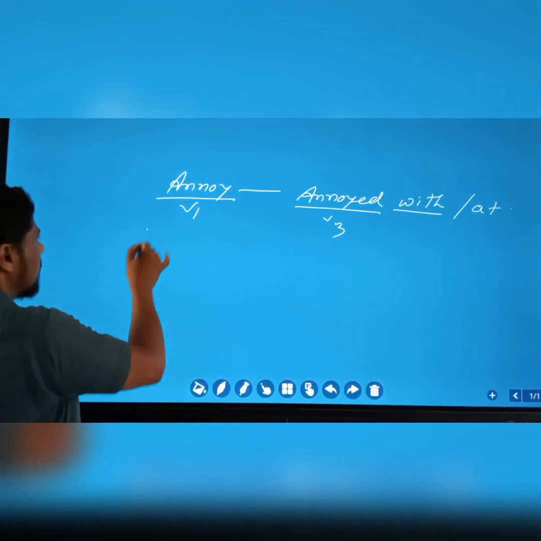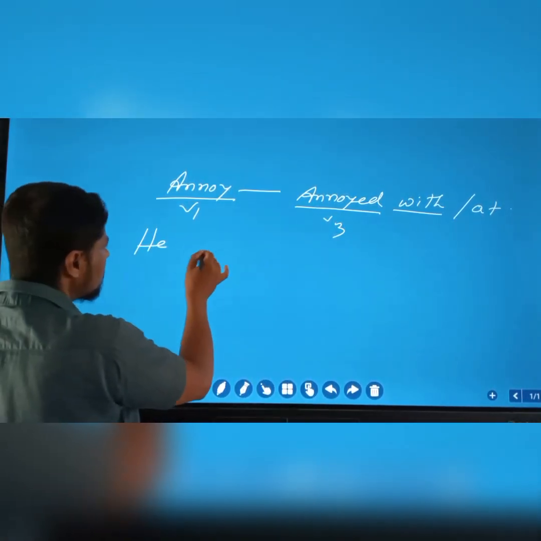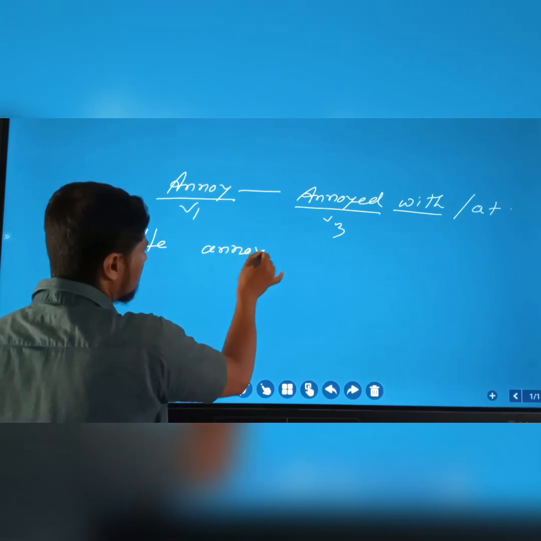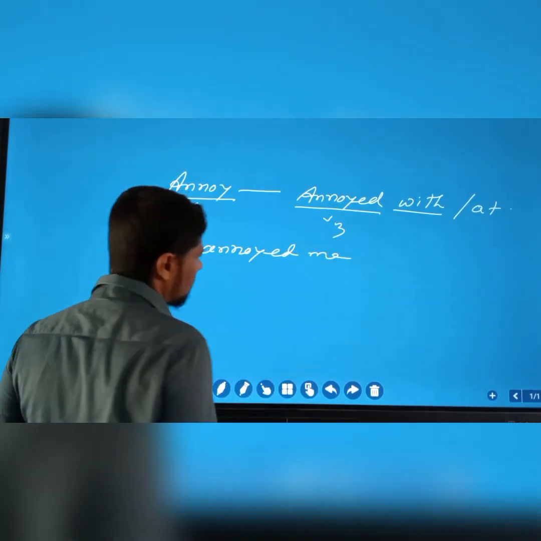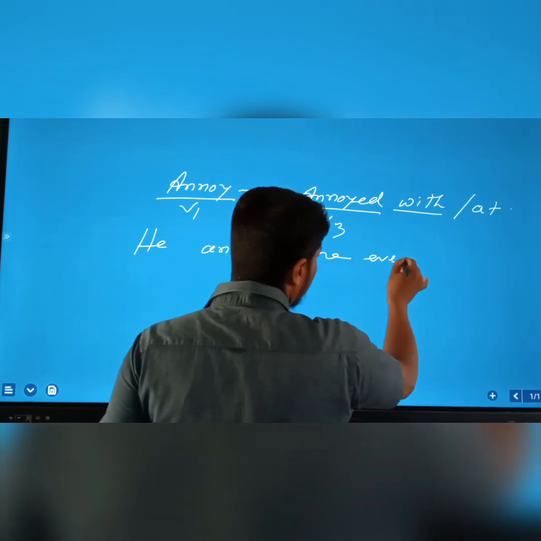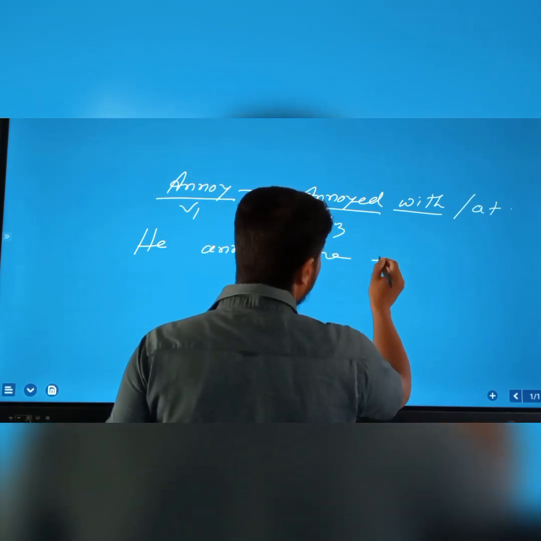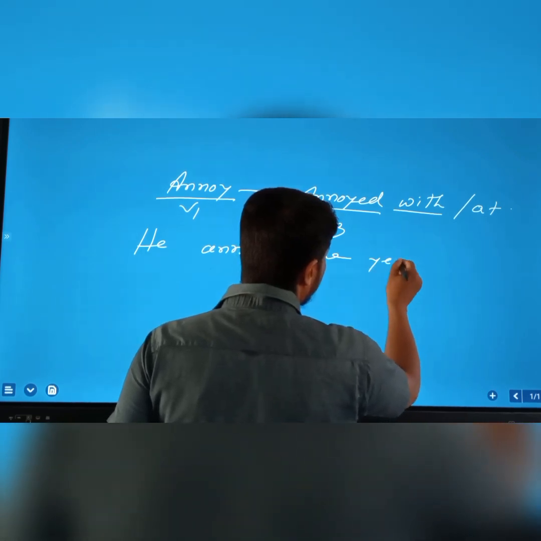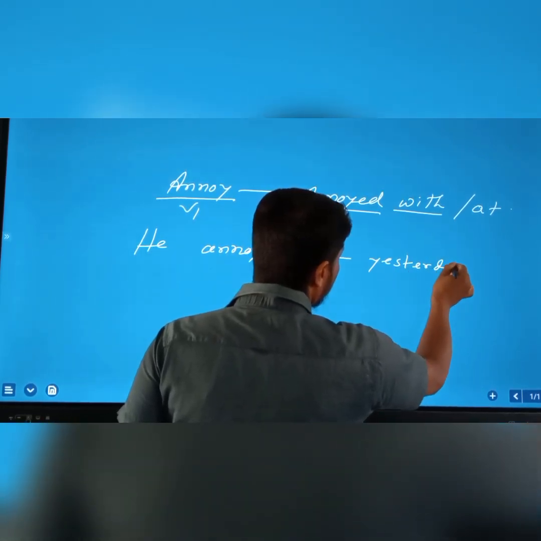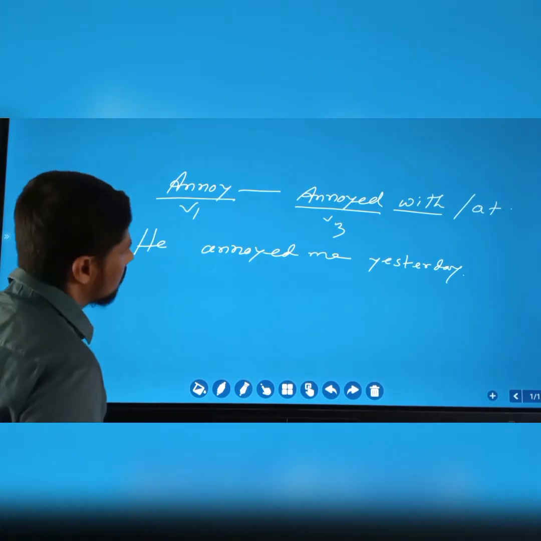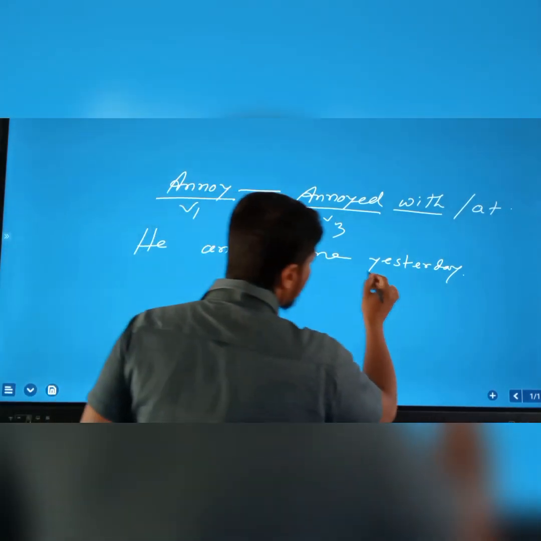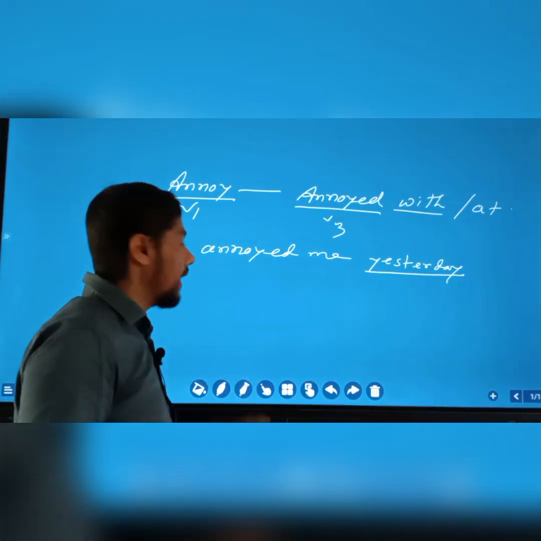So if the subject is a person, like he annoyed me every day, or yesterday, he annoyed me yesterday. So here yesterday is an adverb.